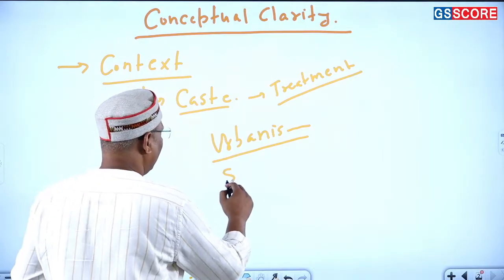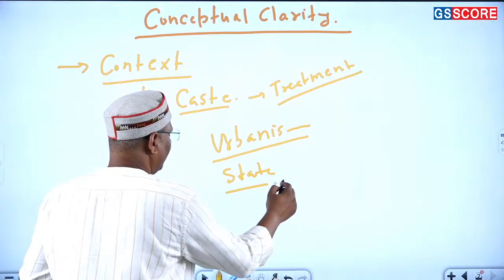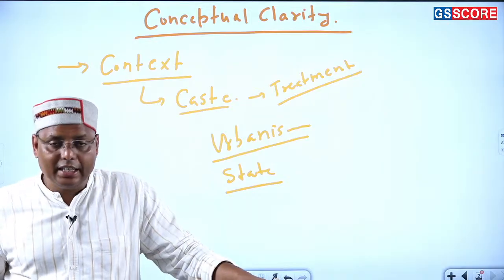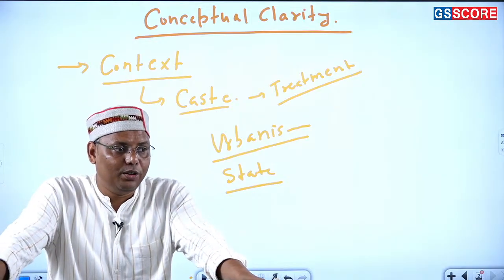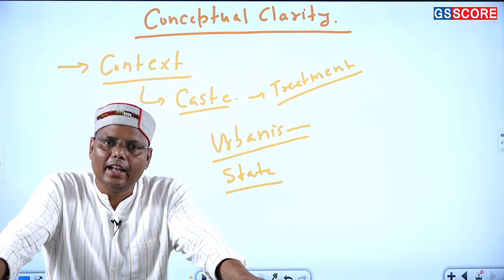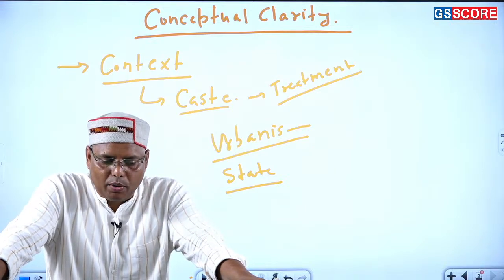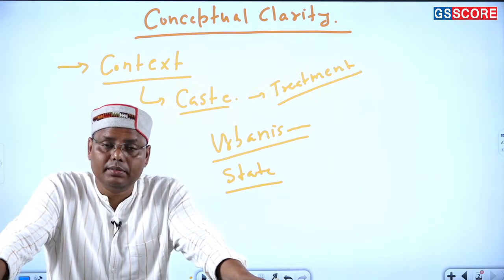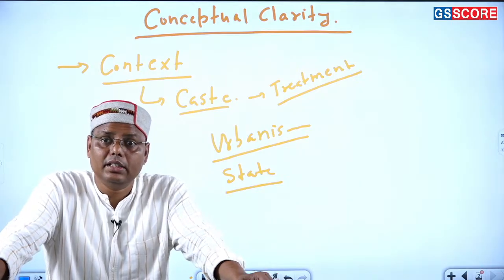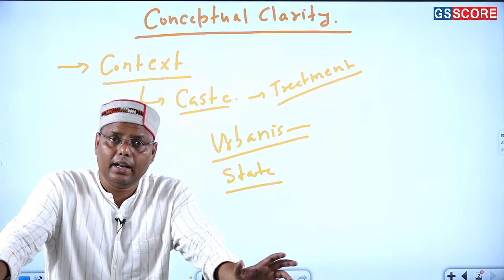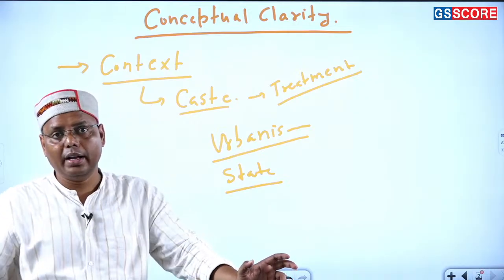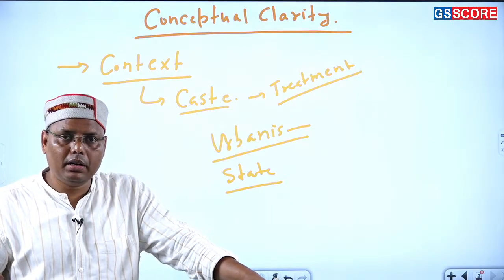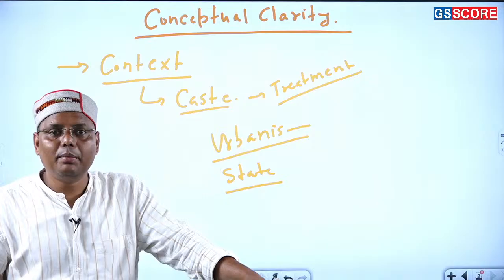Another example we can say, let's say you have been talking about the state. Now, the state you discuss even in political science and public administration, but if the same state is being discussed in history, in that case again the question and the approach would be very different. While talking about the state, you need to discuss the evolution of the state, right? And what the basic prerequisites are for the development of the state, and these are the points which are more important for you with respect to history. But when you have been dealing with the same sort of question in polity and public administration, in that case the approach would be very different.